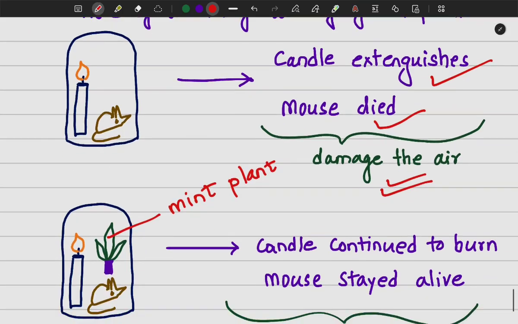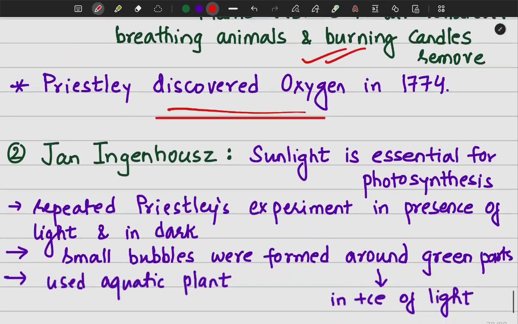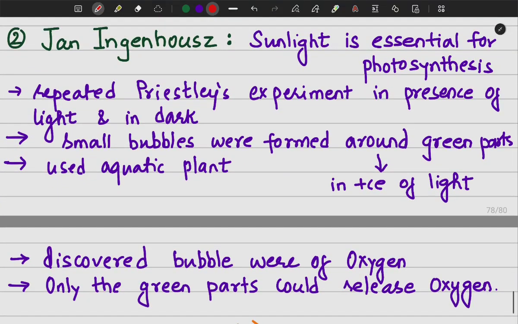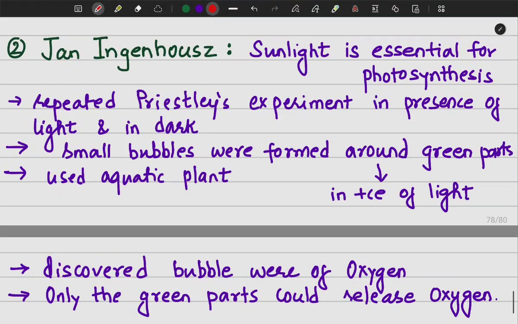So let us now move on to the next experiment, which is Jan Ingenhousz's experiment. The main conclusion of his experiment was that sunlight is essential for photosynthesis. Jan Ingenhousz proved that sunlight is essential for photosynthesis. What he did was repeat what Priestley did in his experiment, but in the presence of light and then in the absence of light. So he repeated those experiments once in light and once in dark condition.